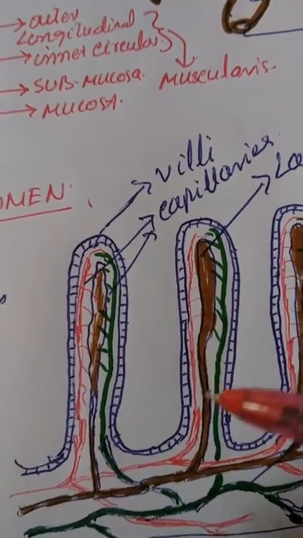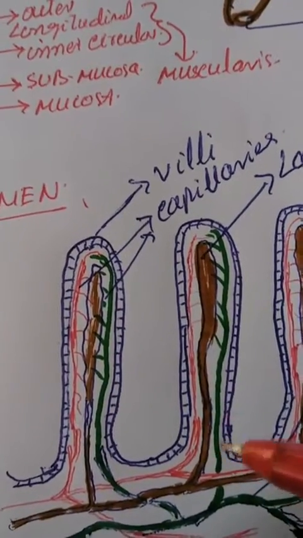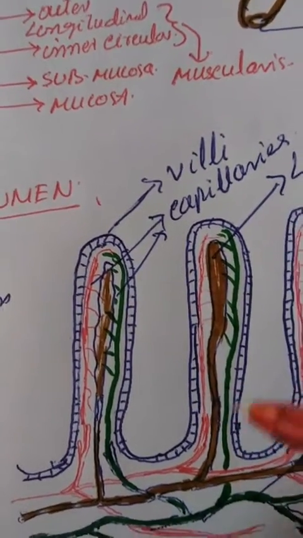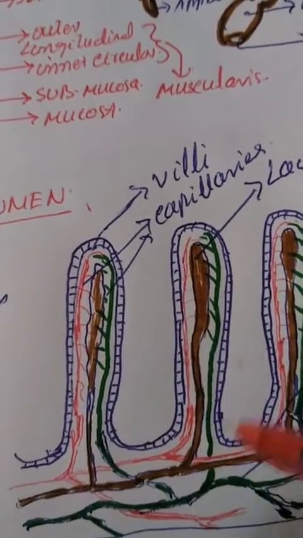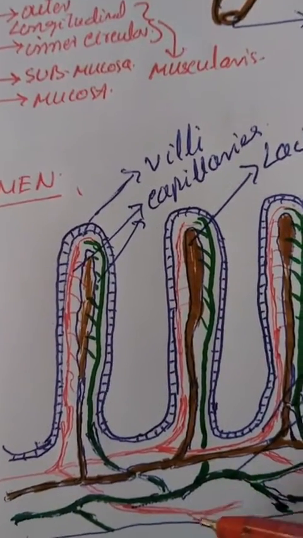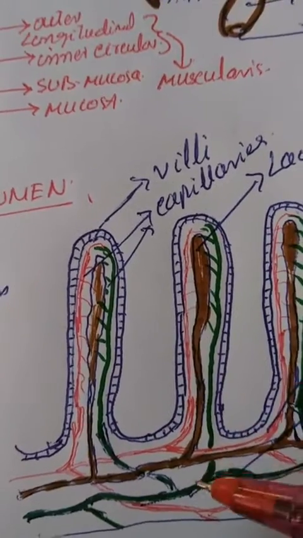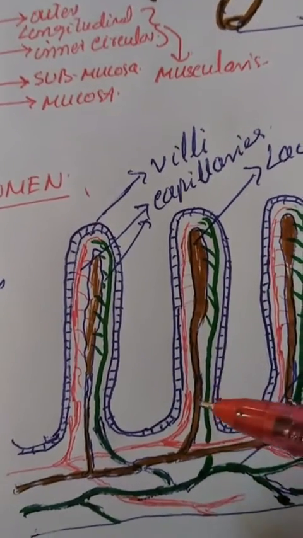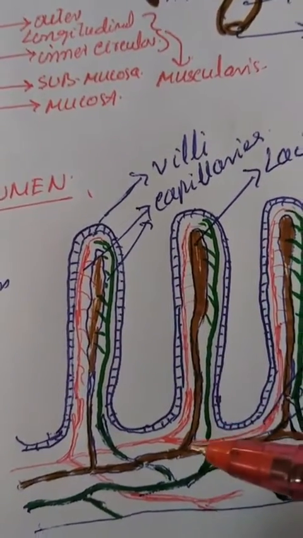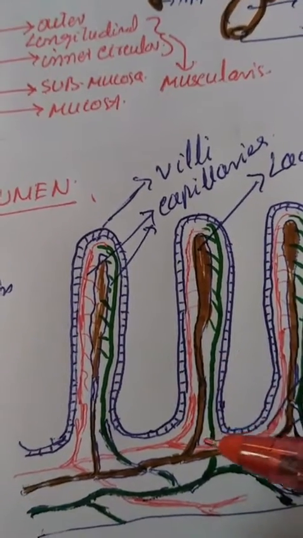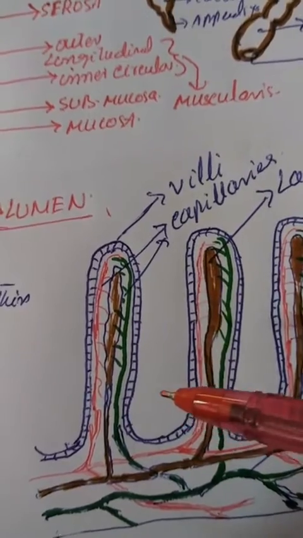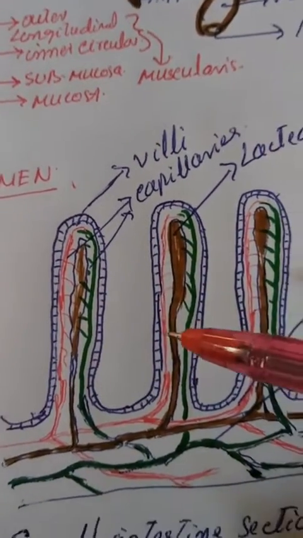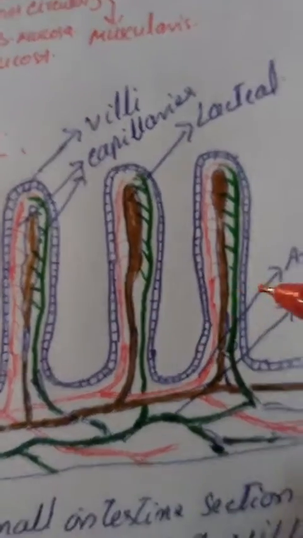The mucosal epithelium has goblet cells also, which secrete mucus that helps in lubrication. The mucosa also forms glands in the stomach known as gastric glands, and crypts in between the bases of villi, which are called the crypts of Lieberkuhn. Now all the four layers show different types of modifications in the alimentary canal.